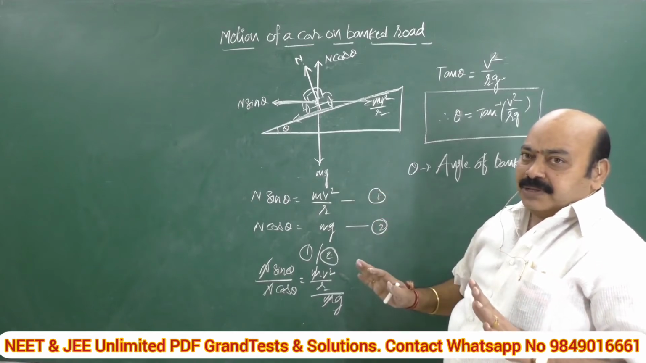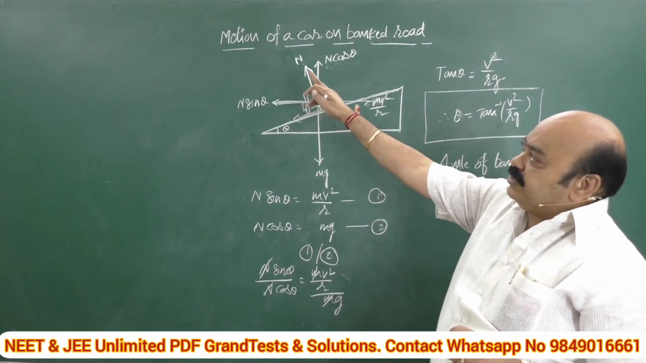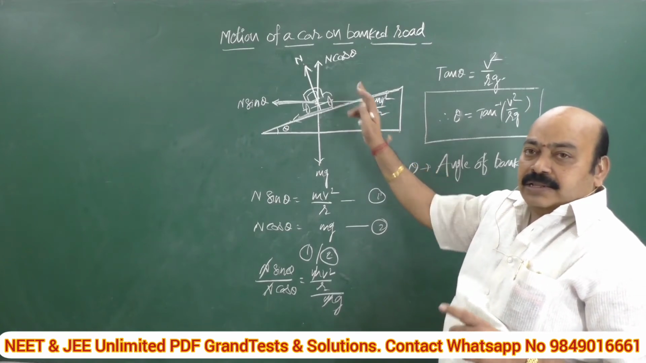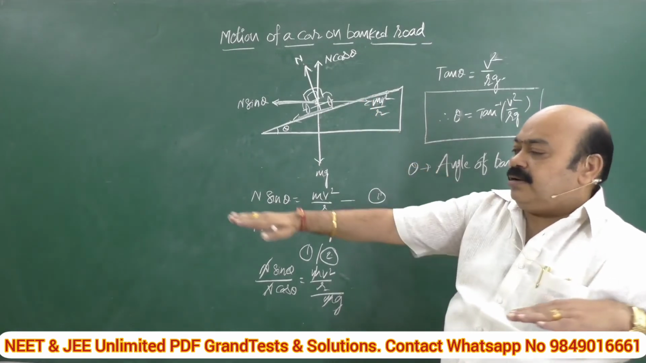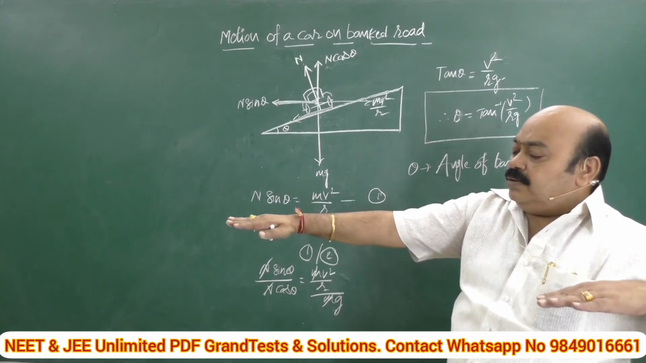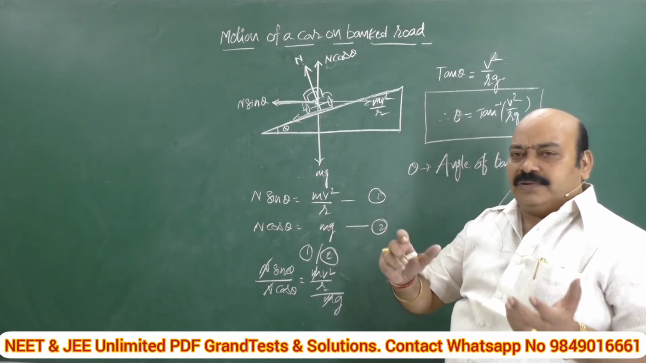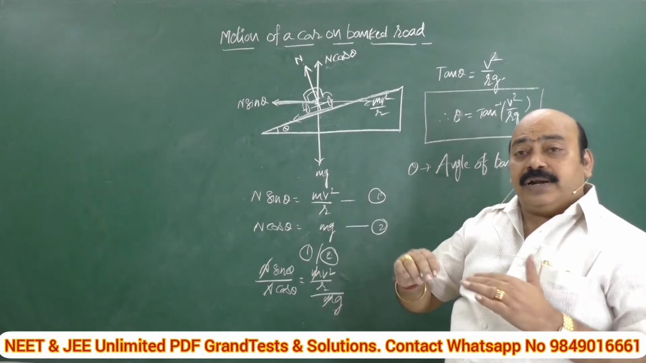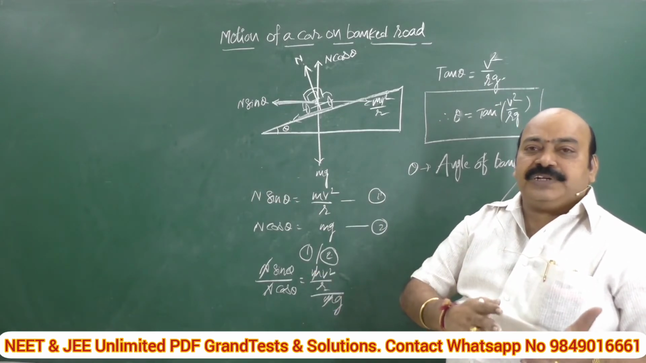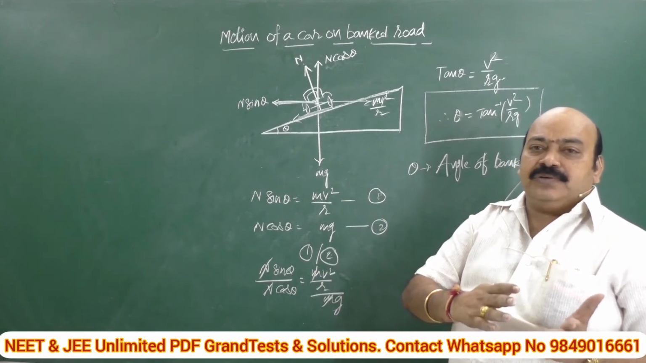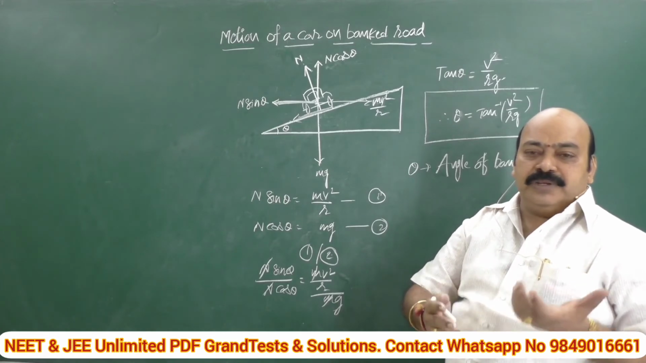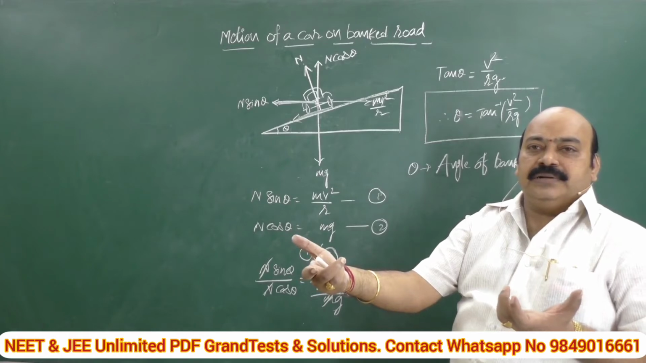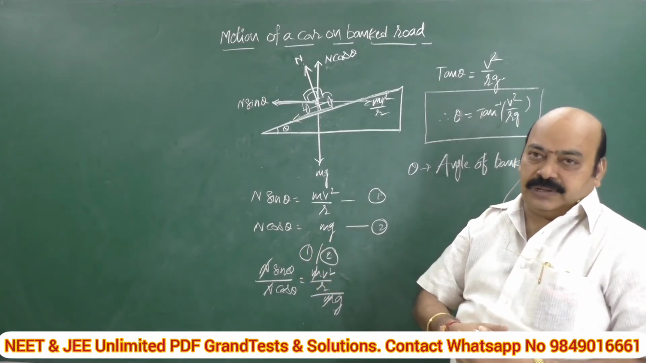What is our job? We are going to study the motion of a car on a banked road. In the previous case, on a horizontal road, what are the two compensating forces? The centripetal force, mv square by r, is provided by the frictional force. What is the frictional force? F is equal to mu R, R is equal to mg, so mu mg is equal to mv square by r. Clearly we established a relation: v maximum is equal to square root of mu r g.